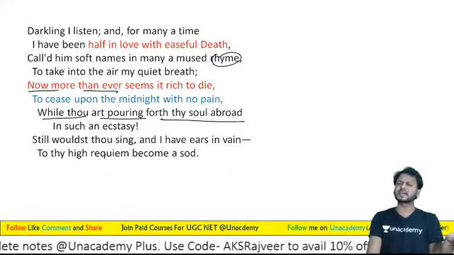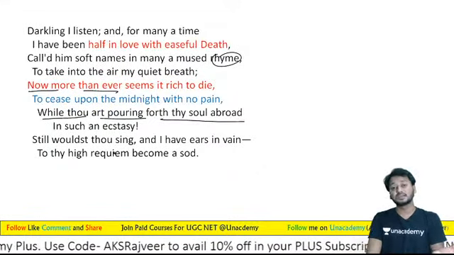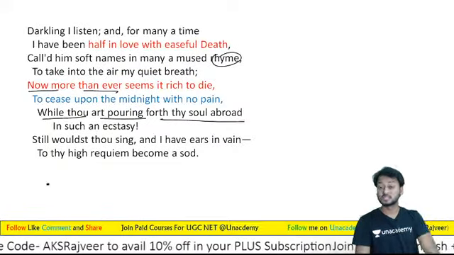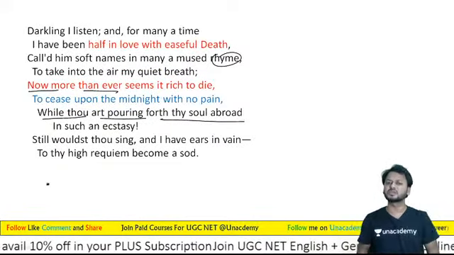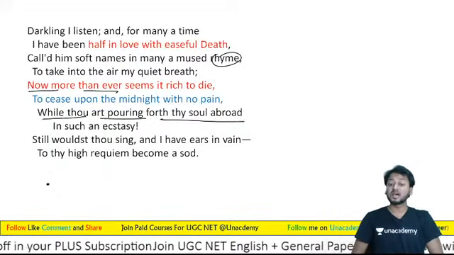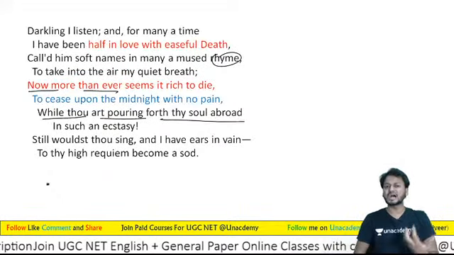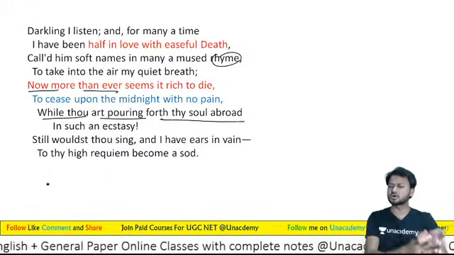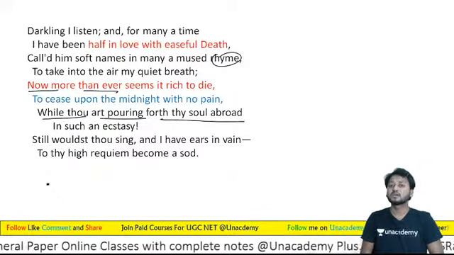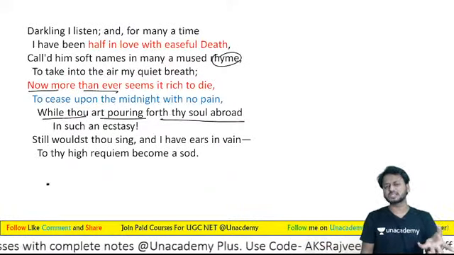In such ecstasy, in such a joyful way, still wouldst thou sing. Will you still sing then, when I feel so much pain, when I leave the world and die? And I have ears in vain, and then I will not be able to hear. To thy high requiem become a sod. So then this song, which is so beautiful for me, will become fruitless for me. So what is this exactly?